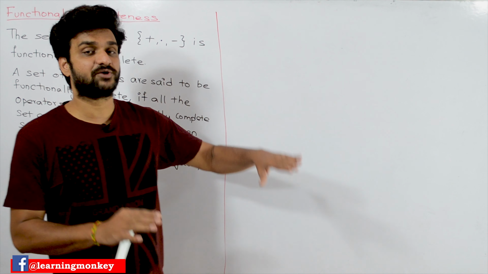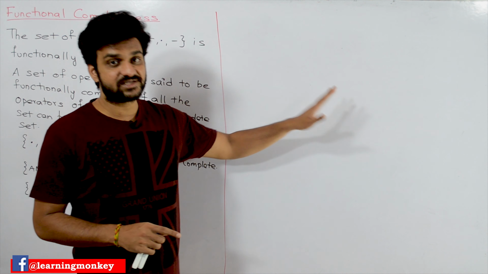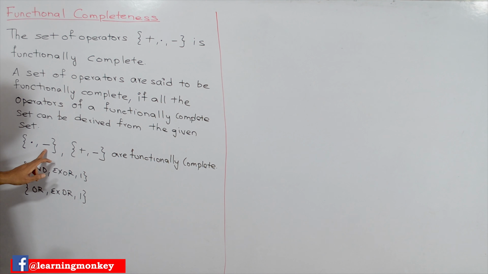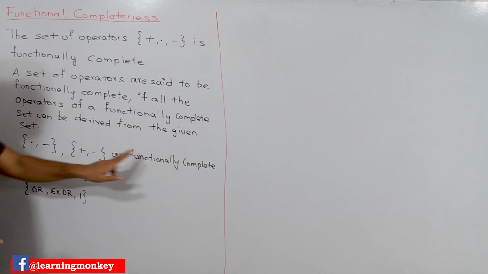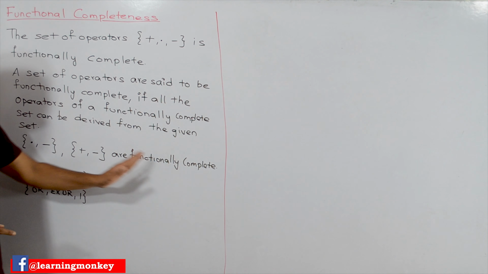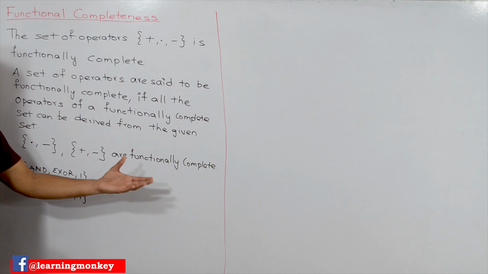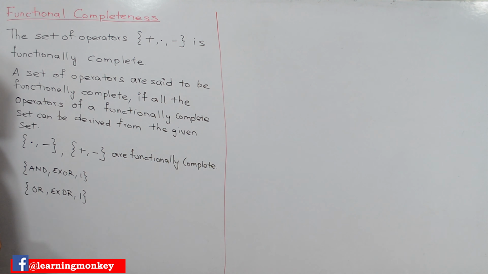This way you may not be able to understand, so we'll try to understand with some examples. Here, given that dot and not is functionally complete, and or and not, these two sets are functionally complete. But how can we say that? How can we say that these two are functionally complete?